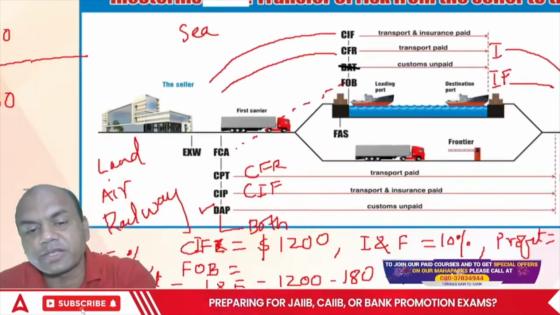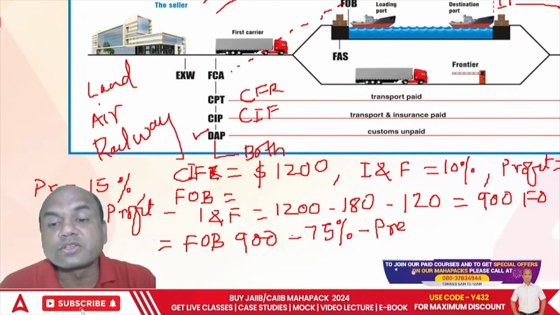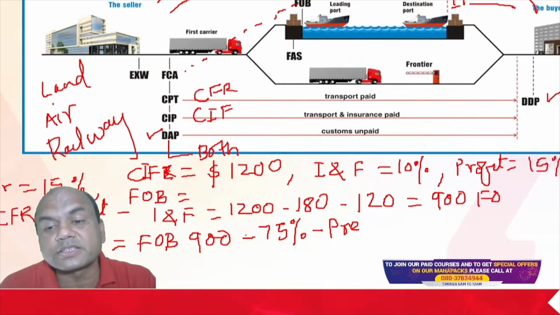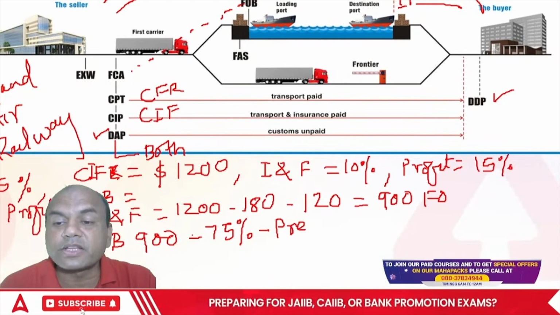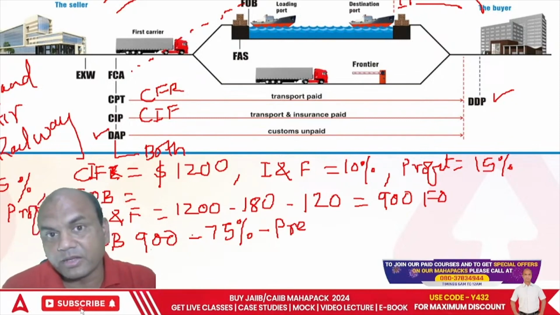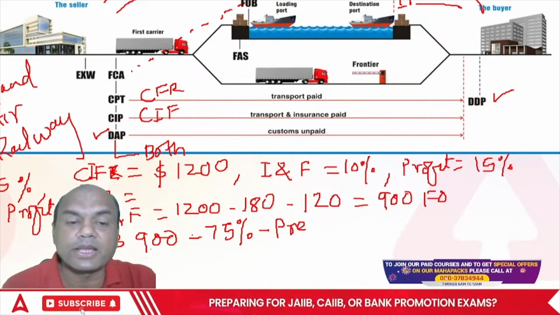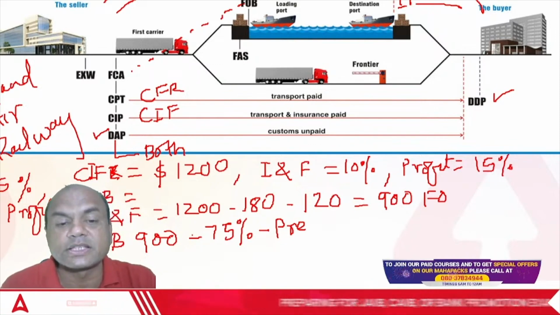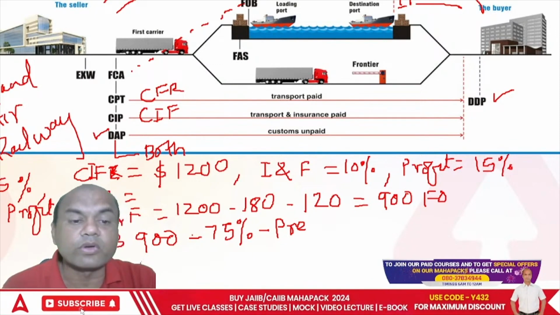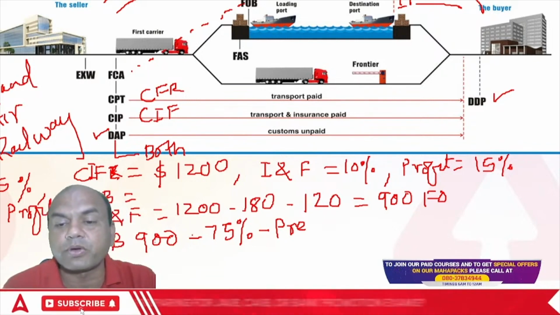Just for your reference, I'll give you. CIF is given as 1200. Insurance and freight combined is given as 10%. Profit is given as 15%. Suppose I tell you to arrive at a FOB or pre-shipment finance. Suppose you have to give the pre-shipment finance in this scenario. So what will you do? CIF is 1200, insurance and freight is 10%, profit is 15%.